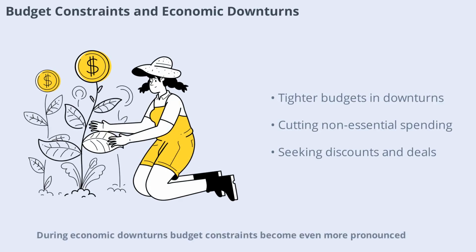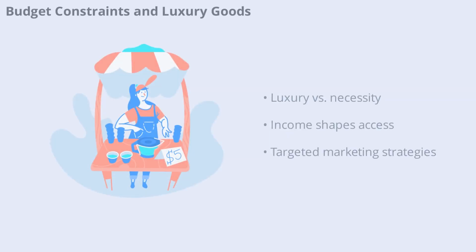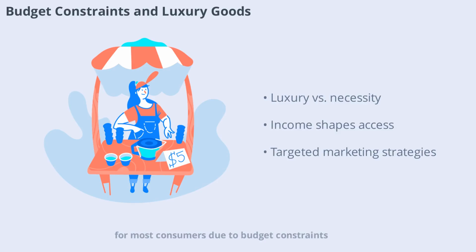During economic downturns, budget constraints become even more pronounced. Job losses, reduced income, and rising prices force consumers to make tougher choices. People may cut back on non-essential spending, seek discounts, or delay major purchases. Understanding how budget constraints tighten during tough times helps policymakers design effective support measures and helps individuals prepare for financial uncertainty. Luxury goods are often out of reach for most consumers due to budget constraints.